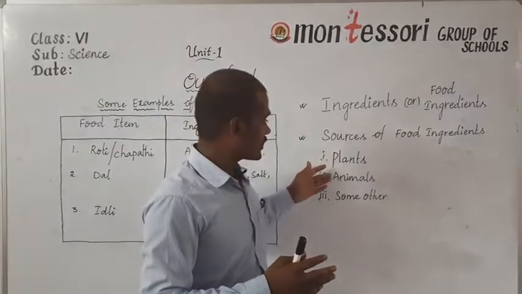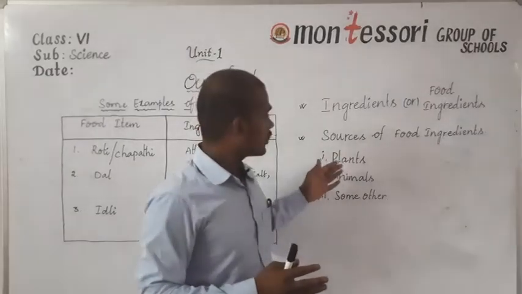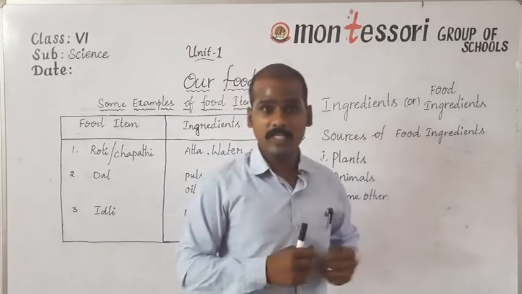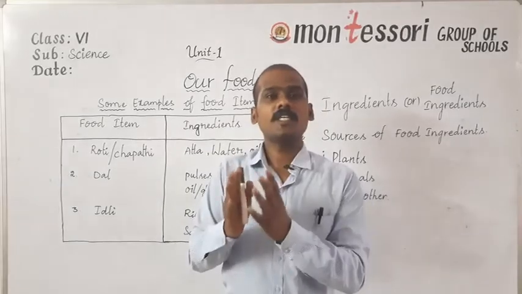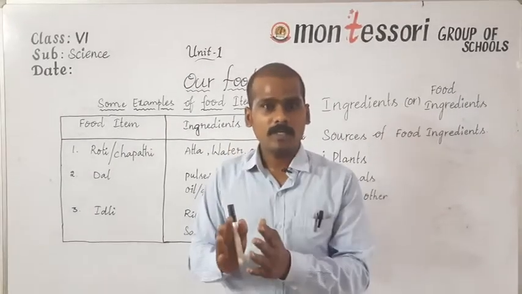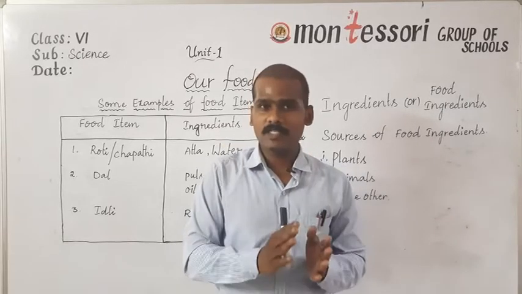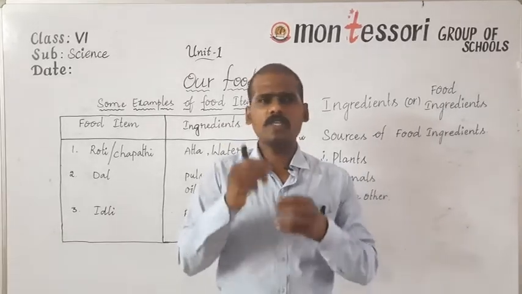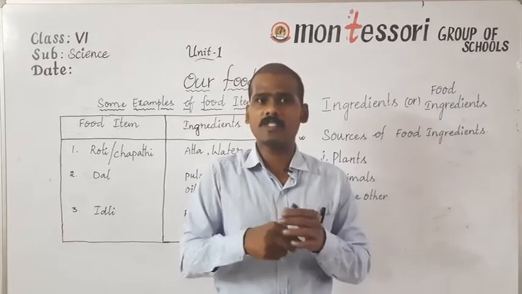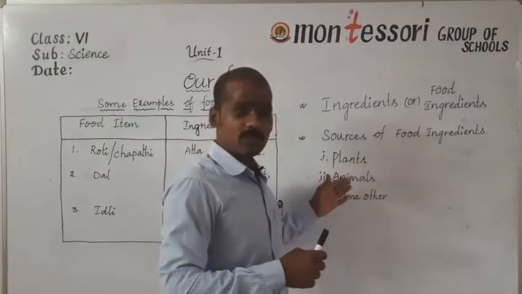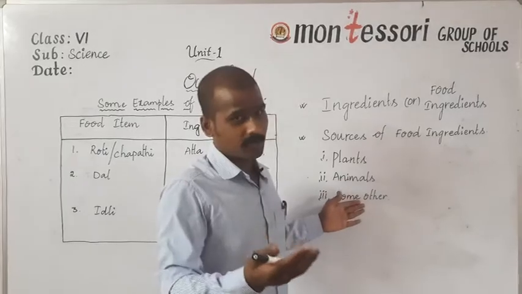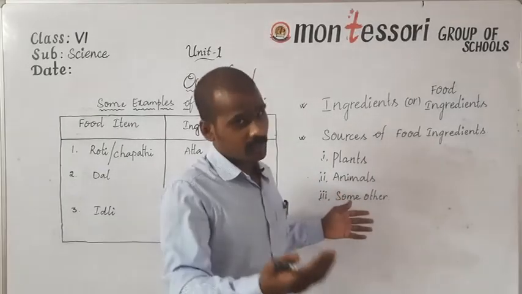These plants and animals are called the sources of these food ingredients. The food ingredients required to prepare a particular food item are obtained either from plants or from animals, and there are also very few examples of food ingredients which are obtained neither from plants nor from animals. For example, salt is obtained from seawater, and water is obtained from groundwater.